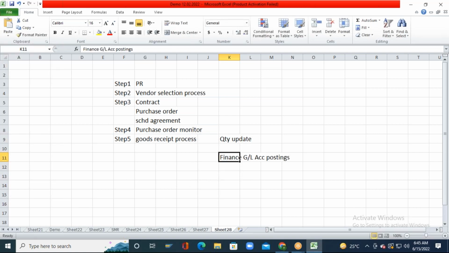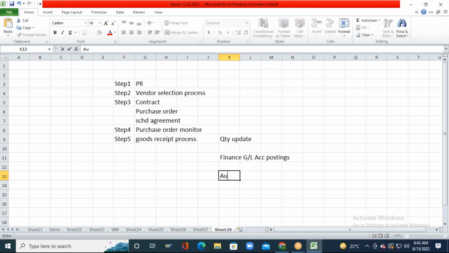But how will the GL account postings happen and how is the quantity update happening? What configuration settings do we need to do? We need to do one of the configuration settings known as automatic account determination settings.